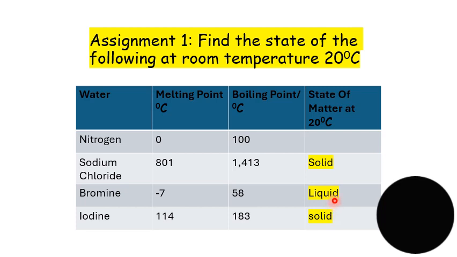Now bromine, at 20 degrees Celsius, we know that 20 falls between negative 7 and 58. So that's telling us that it has to be a liquid. Now iodine, at 20 degrees Celsius is less than 114. So we know that it has to be a solid.